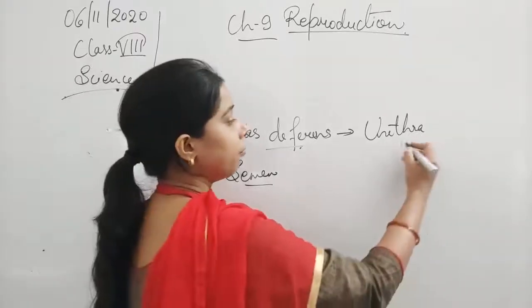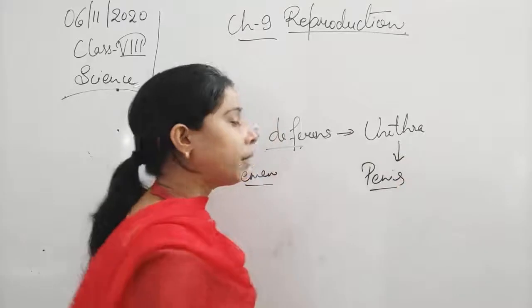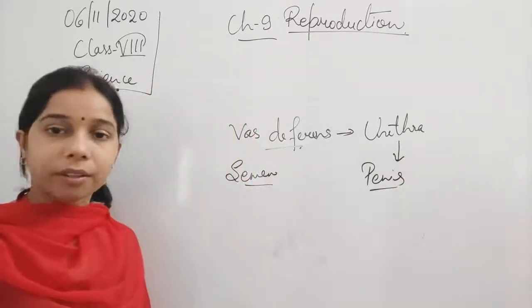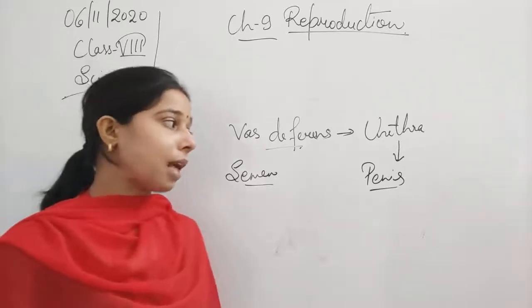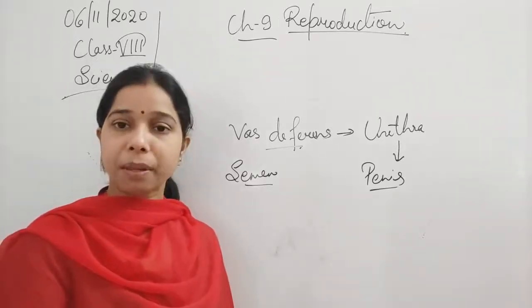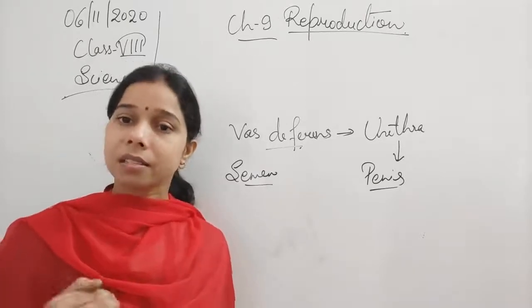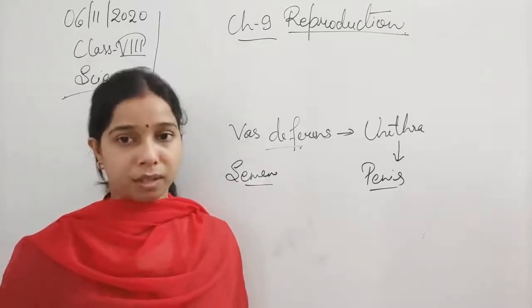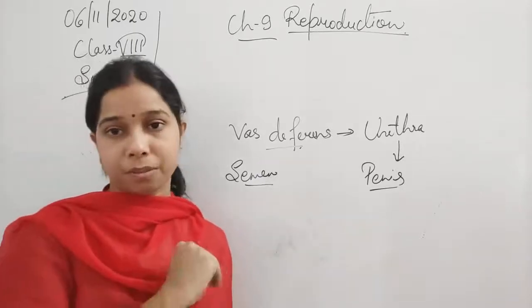And finally, from the urethra, we reach the outermost part of the male reproductive organ, that is the penis. The role of the penis, students, is that through the penis both the urine as well as the semen pass out from the body. Okay, so these are the different parts of the male reproductive system.